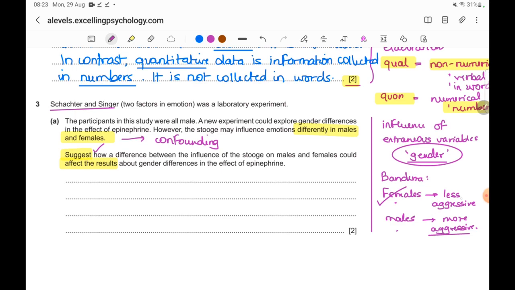That is, females would be less aggressive than males. Because of that, epinephrine would not have as much of an effect on females as it would have on males. So that is how we have to think.